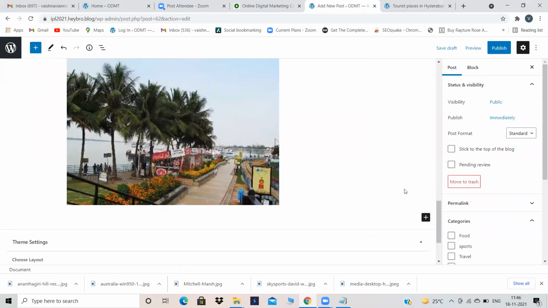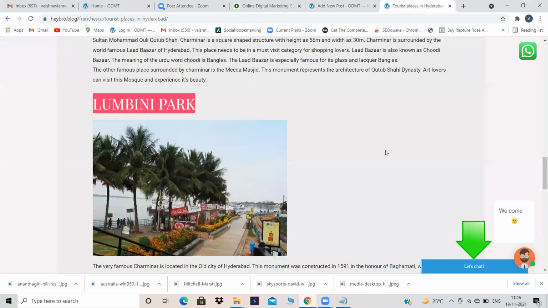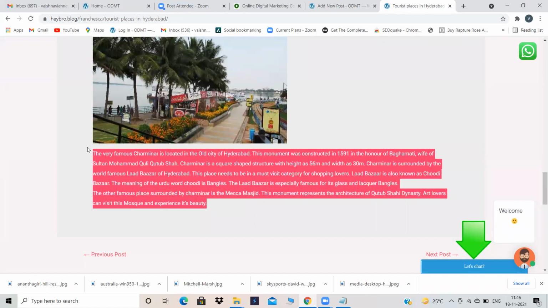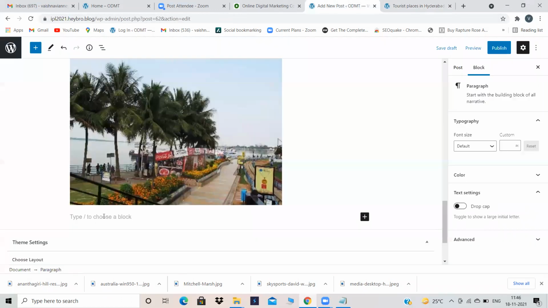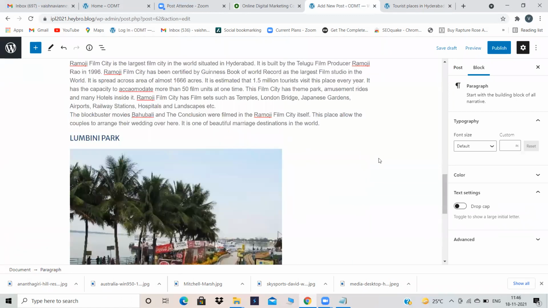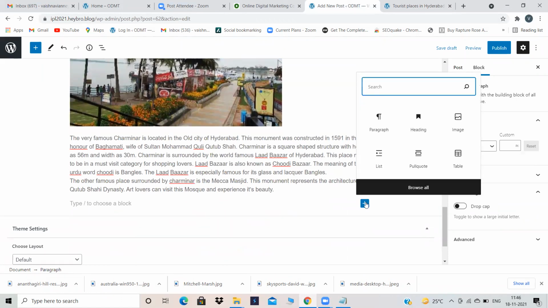Question, is this page or a post? What are we creating today? Page or a post? It's a post. Yesterday, what we have created? We created pages. Yeah, yesterday one was pages, today is a post. Okay. 3 places we have described. Let's add 2 more places so that our blog looks good.